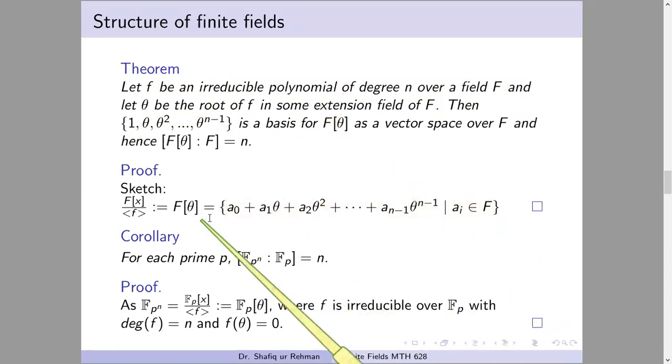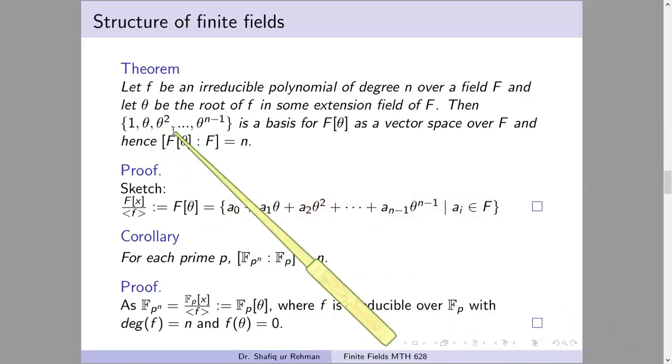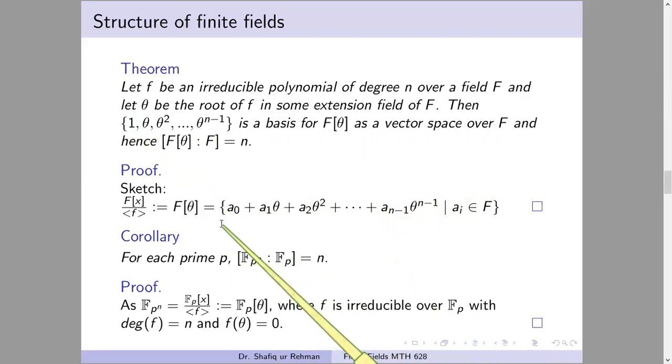Every element of F(theta) can be written in this way. So these are linear combinations of these n elements, and you can prove that they are linearly independent. So the basis has n elements, which means the degree is n.